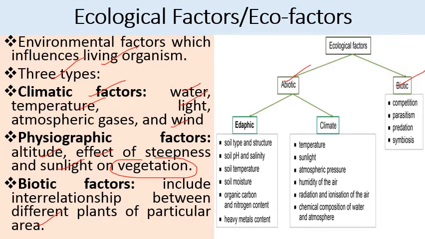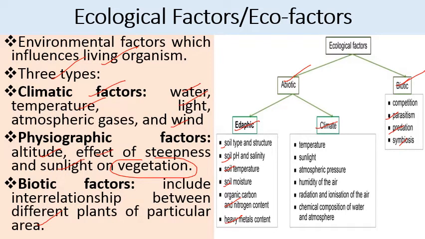Biotic factor means which include competition amongst the populations, organisms, and parasitism, predation, symbiosis. So interaction with other living organisms by one living organism is included in this biotic factor. Then next comes abiotic factor, which includes soil factors and climate factor. So these edaphic factors include soil type, structure, then soil pH, soil temperature, soil moisture, organic carbon and nitrogen content in the soil, heavy metal content in the soil.